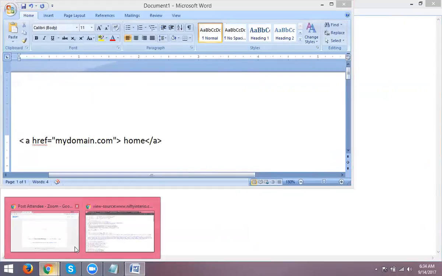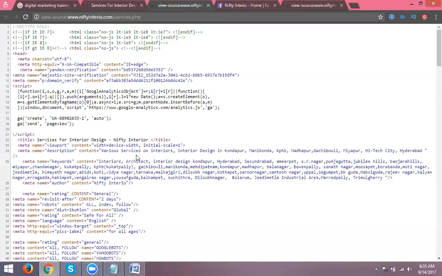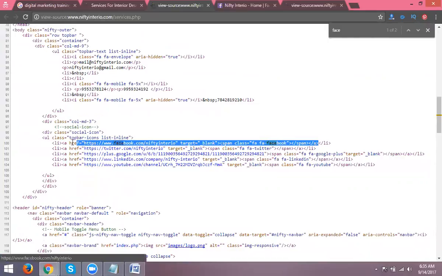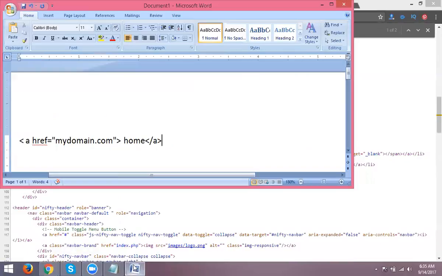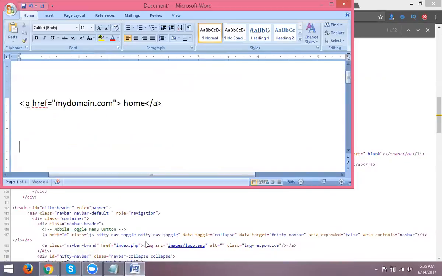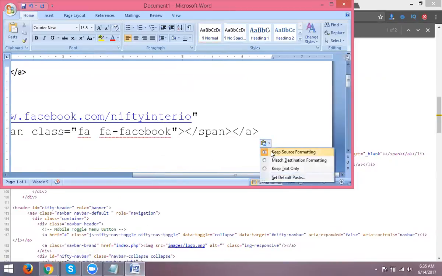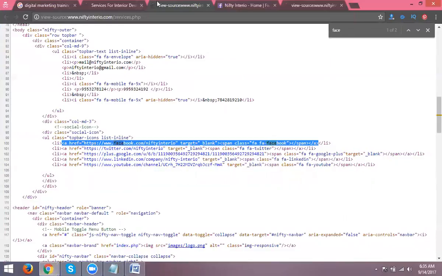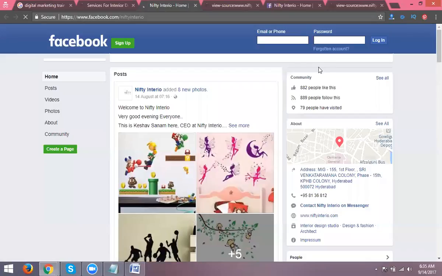Simple logic here. Just go to the code. I'm searching with Control F for Facebook. See this. Just copy this code here and match this. My domain is your Facebook URL. That is, when you open this link, it opens my Facebook page.